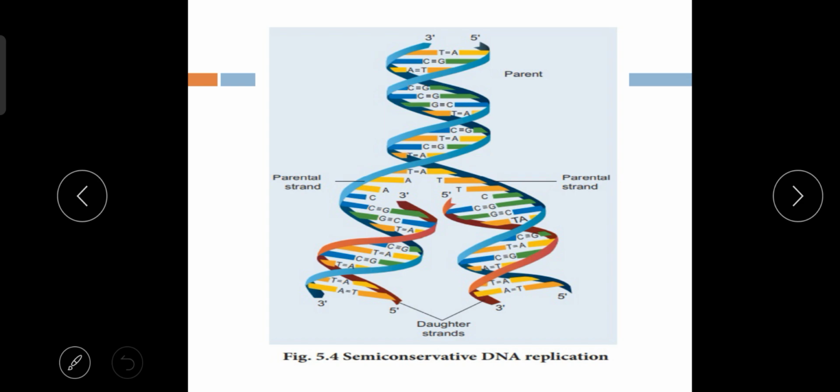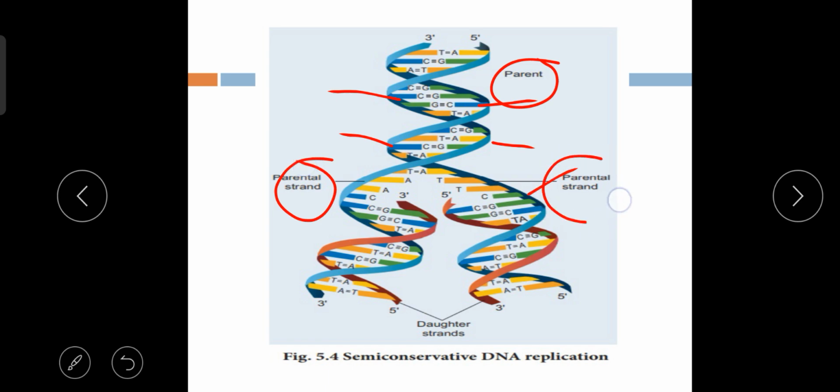Here you can see this blue colored DNA molecule is the parent DNA. Now when the hydrogen bonds present between the base pairs break down, these two parent strands separate from each other.